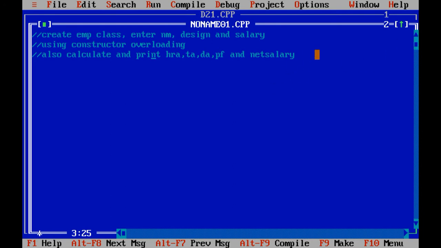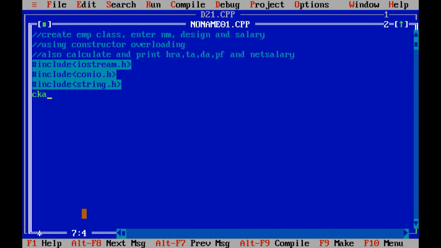So first of all let us include 3 header files, because here we have to input name and designation. iostream.h we include, conio.h, and the third header file is string.h.